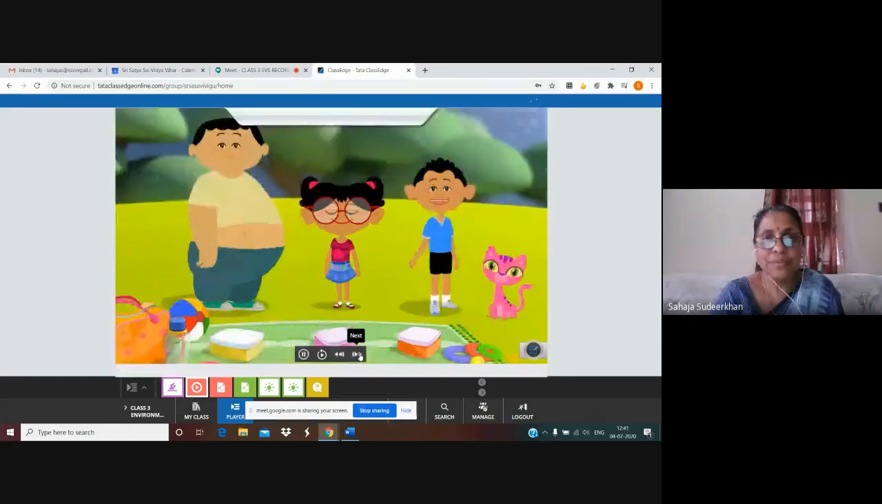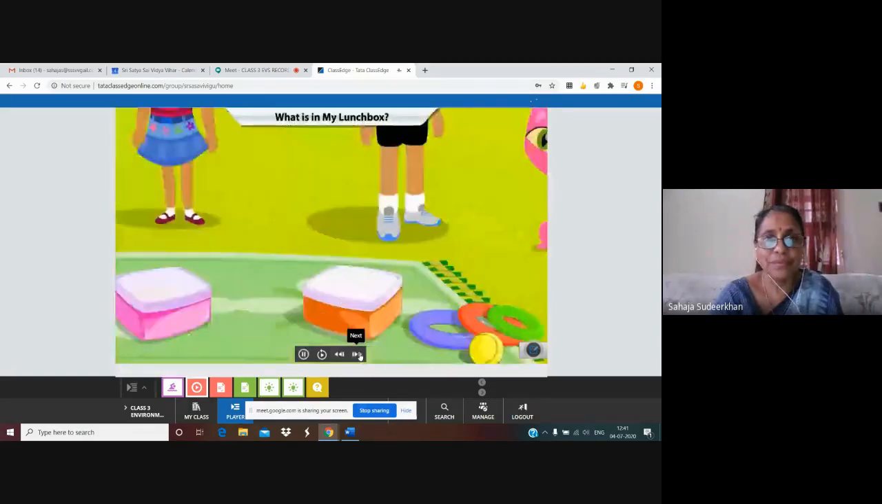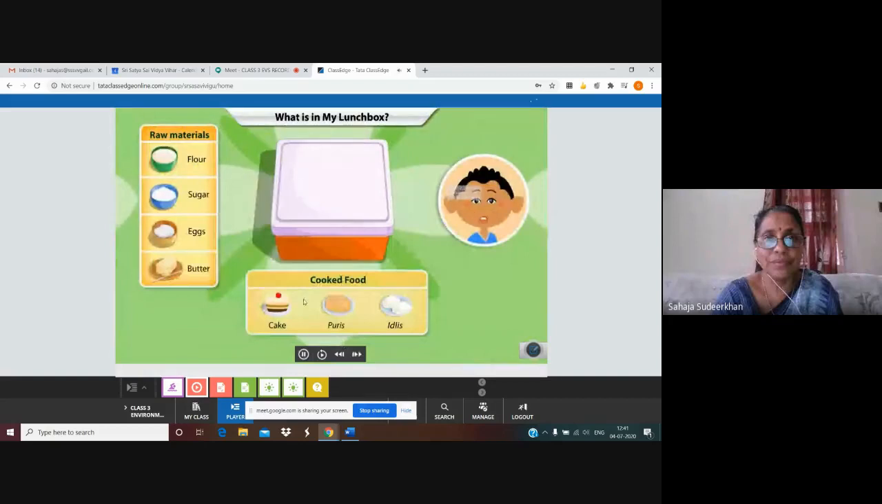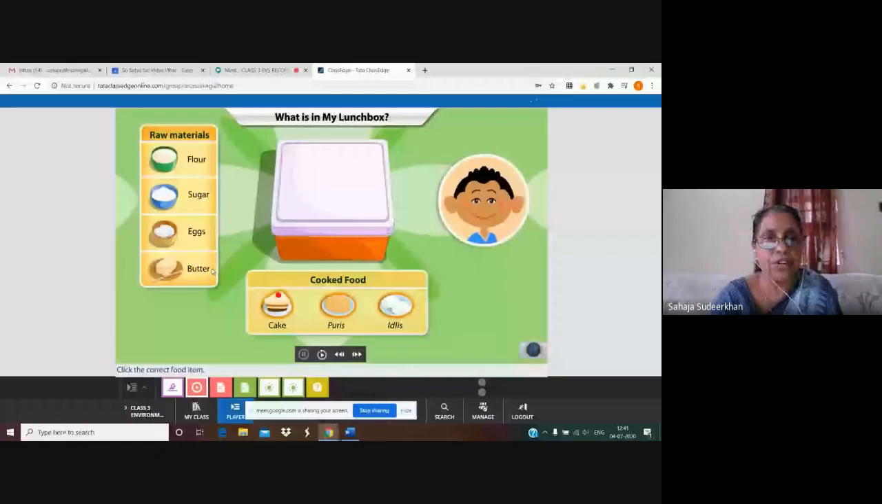There is something in my lunchbox made of flour, sugar, eggs, and butter. What is it? Click the correct food item. Okay, children. These are the raw materials, means without cooking, before cooking. So, raw materials are flour, means atta, sugar, eggs, and butter. So, for these 4 things given, we have to find out which food item can be cooked from these raw materials. Okay, let us see.